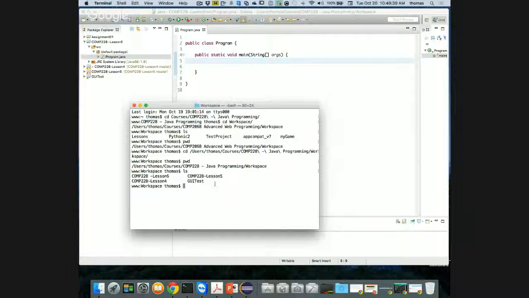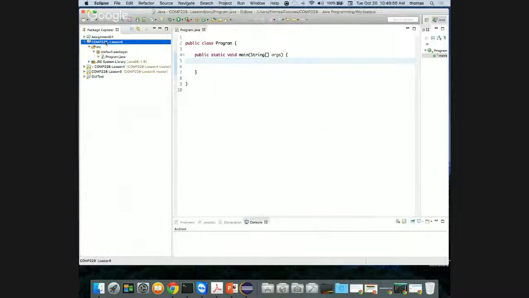One is GUI test, the one I was fooling around with. I got lesson 6, which has a bit of a space in it for whatever reason. I just added a space by accident. How do I fix that? How do I fix a project? Can I rename my project? Anybody? Right. I could. Let's try it out. I like your thinking. Let's see if I can do that.